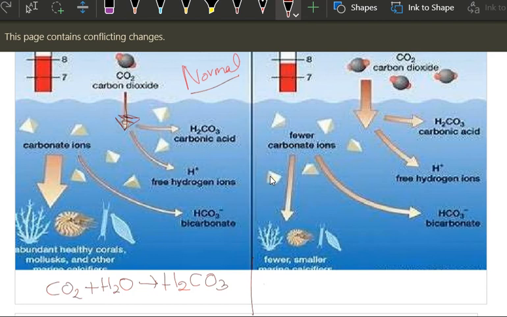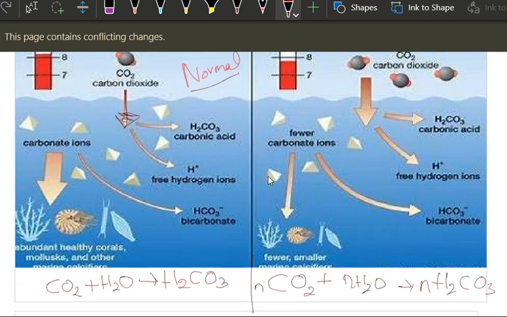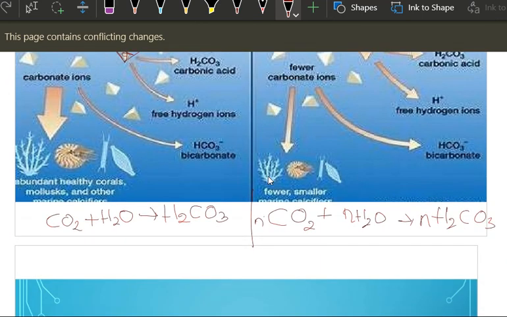Here a small amount of carbon dioxide is getting dissolved in the ocean, but here more is getting mixed with oceanic water. So many things are getting generated. Then what is going to happen? After that, this is getting disintegrated into H plus and